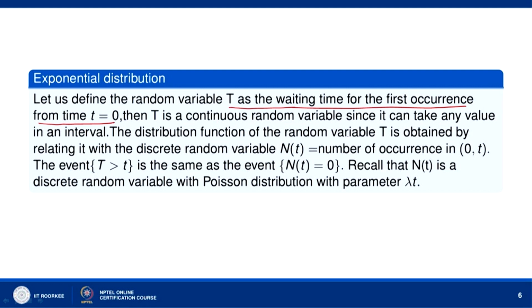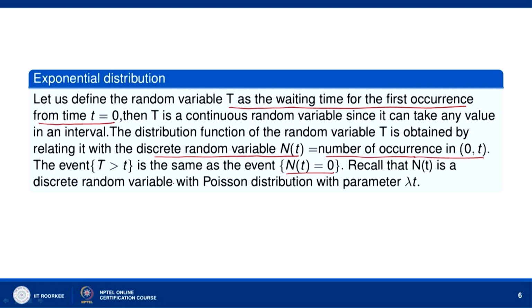The distribution function of the random variable T is obtained by relating it with the discrete random variable N(t), which denotes the number of occurrences in the interval 0 to t. The event T greater than t is the same as the event N(t) equal to 0, because T is the waiting time for the first occurrence, and if T is greater than t, there is no occurrence in the interval 0 to t.